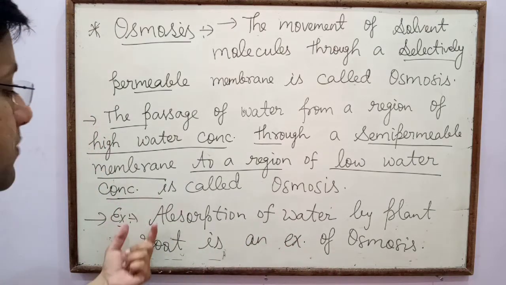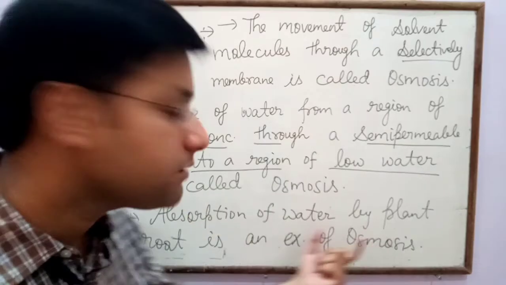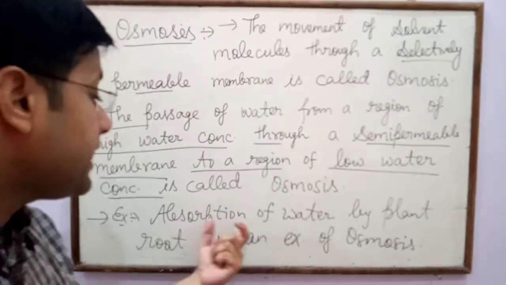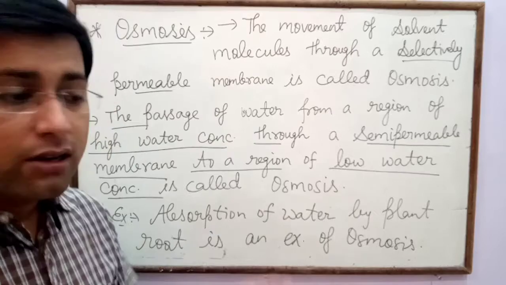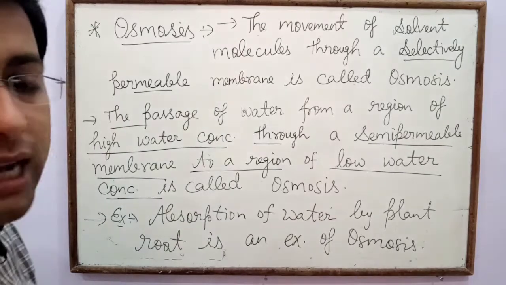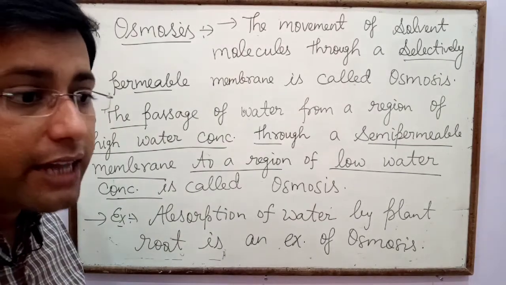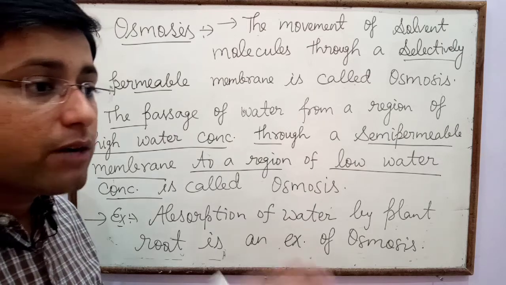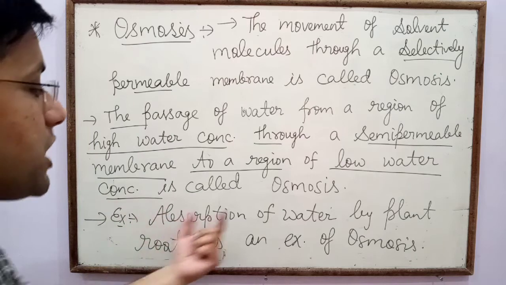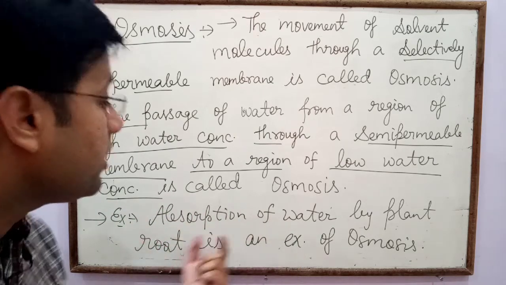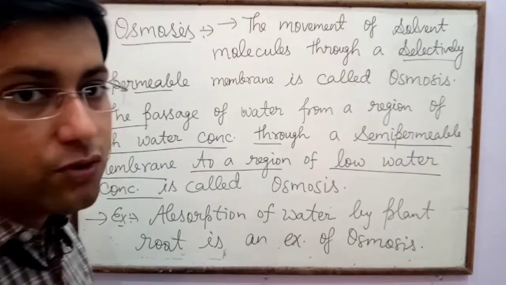The best example of osmosis is absorption of water by plant roots. We know that the main function of the root of plants is the absorption of water, and that water is conducted from the root to the leaf through xylem for photosynthesis. So the absorption of water by plant roots is an example of osmosis.